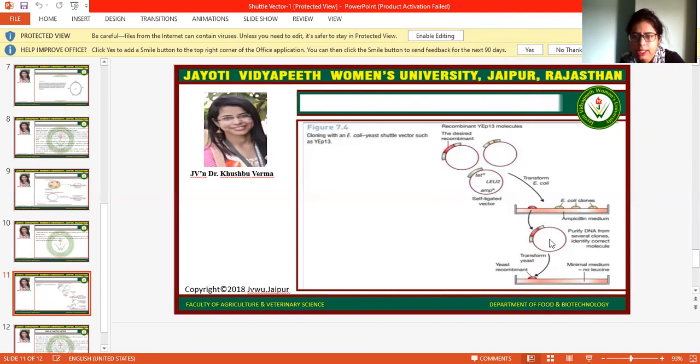So we isolate the cells, extract the DNA from these E. coli cells, and identify the correct molecule. Then we go for the transformation of these vectors into the yeast cell. After the transformation into the yeast cell, we grow these yeast cells on media which does not have leucine. And we will use yeast which does not have a gene for the LEU2 region. So that's how we can select our required recombinant cells in the E. coli cell as well as in the yeast cell. That's how we can use it.